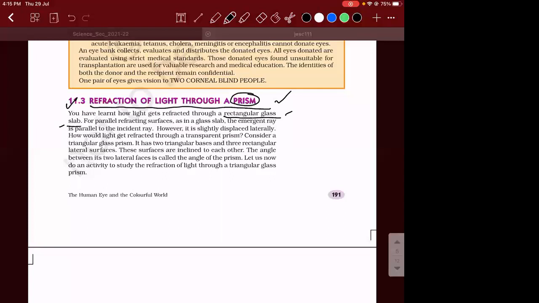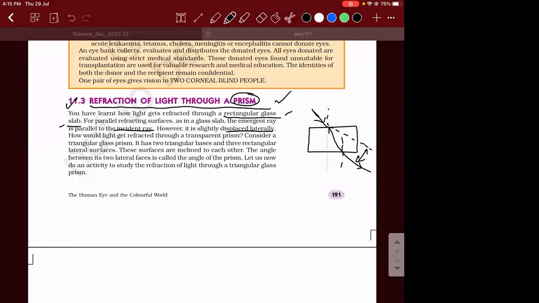For parallel plane refracting surfaces, as in a glass slab, the emergent ray is parallel to the incident ray. It is just a recap of what you have already learned. But it is slightly displaced laterally. If you take the diagram of this, there is the incident ray and there is the emergent ray. The incident ray and the emergent ray will be parallel to each other. And this distance is what we call the lateral displacement. Means from the actual path of the incident ray, there is a slight displacement of the emergent ray.